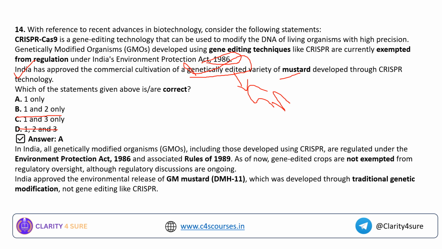So kindly watch that video, and you will get a basic understanding of the difference between gene edited crops and genetically modified organisms. So statement two is also wrong, and statement three is also wrong, because the Dhara mustard is not genetically edited, it is genetically modified.